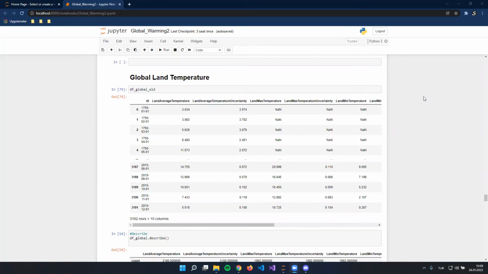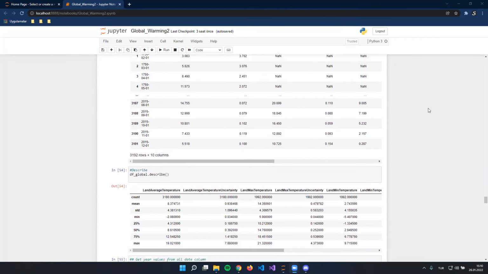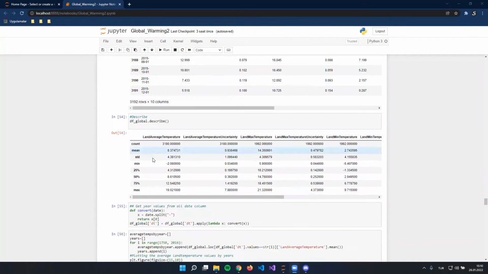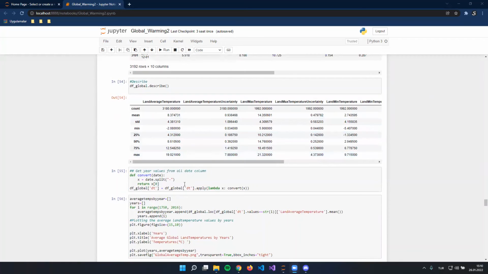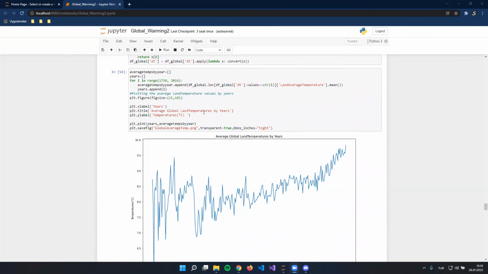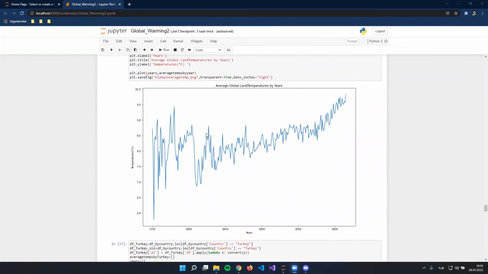For this topic, we have two different data sets. One of them is the global land temperatures, the other one is the land temperature by country. These data sets include dates and the average land temperature values. First, we got the years for the values from the date by splitting at the minus sign. And we iterate over the rows by the date column. After these calculations, we got this plot.